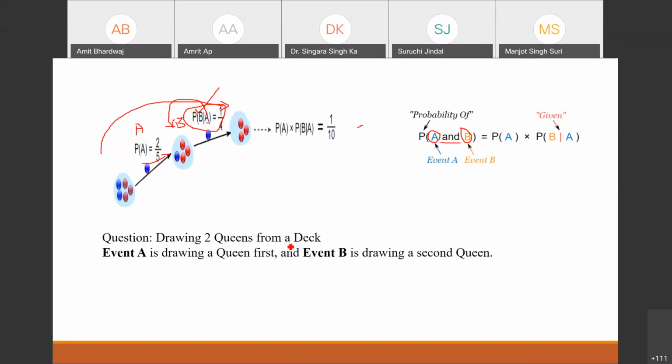I have one question to the participants. I have a deck of cards and I want to draw 2 queens. The event A is drawing the queen number 1 and the event B is drawing the queen number 2. So what is the probability?